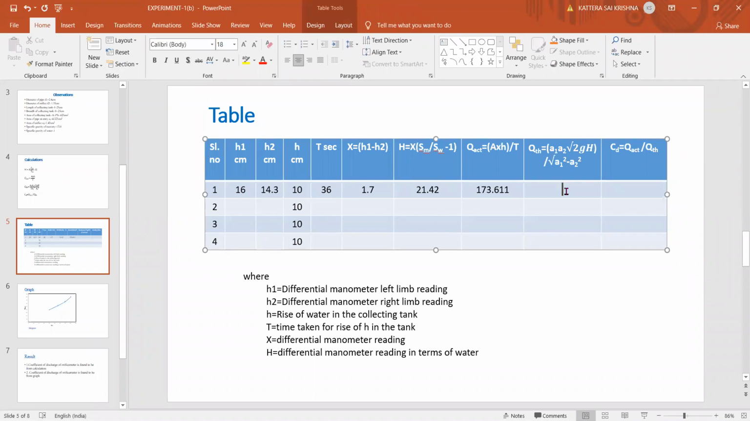309.02, sir. Okay, 309.02. Yes. Next, calculate Q actual by Q theoretical. So 173.611 divided by 309.02. Around 0.5 something you'll get.